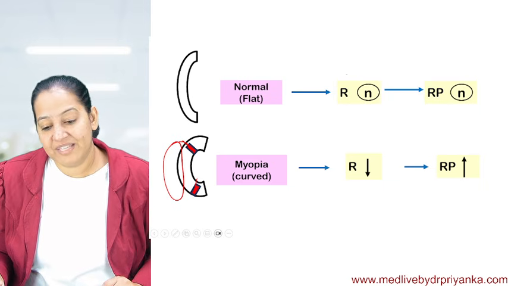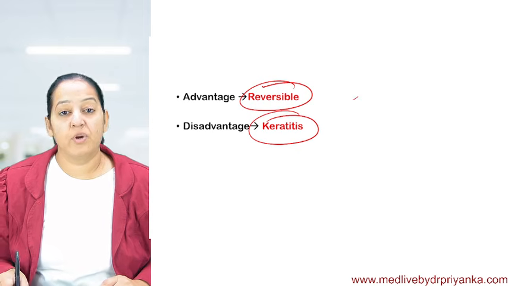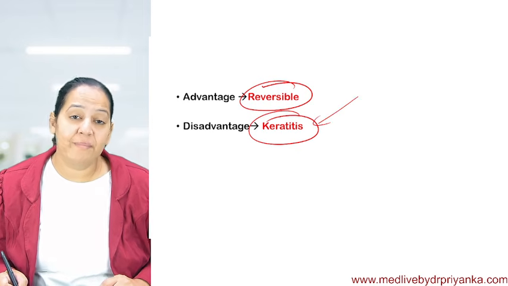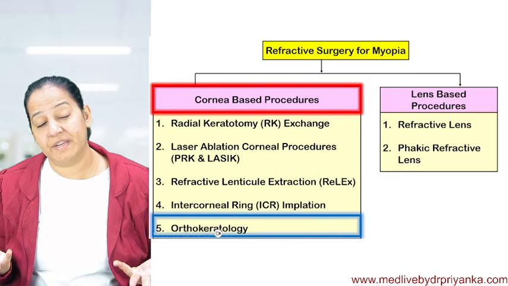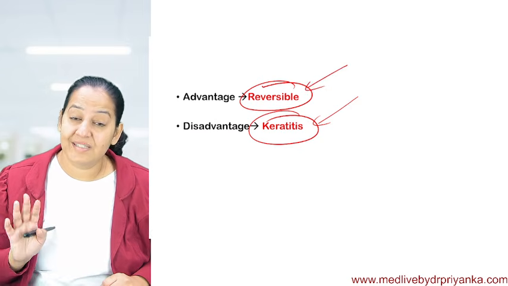The ring is made of such a material that it doesn't cause irritation. But it can cause keratitis sometimes. Keratitis is the inflammation of the cornea. Because of the irritation, sometimes it can cause inflammation of the cornea. That is a disadvantage.